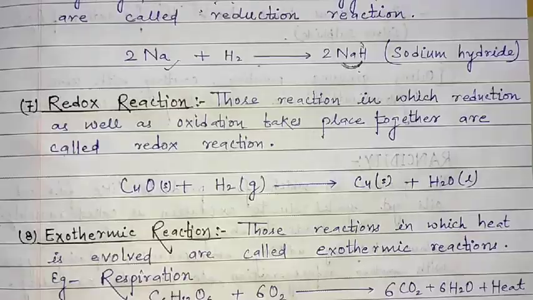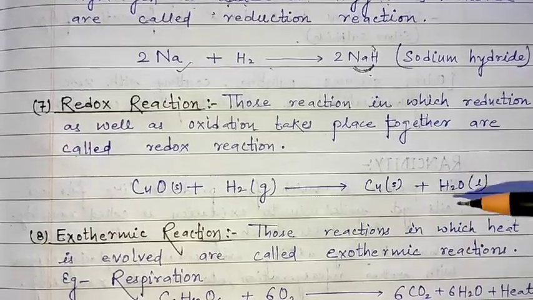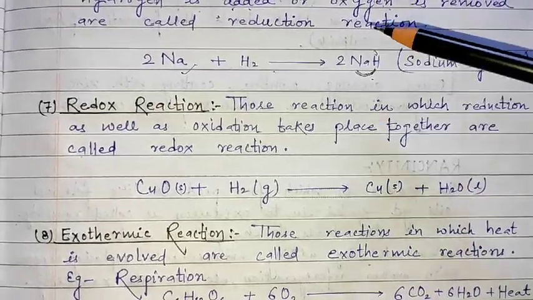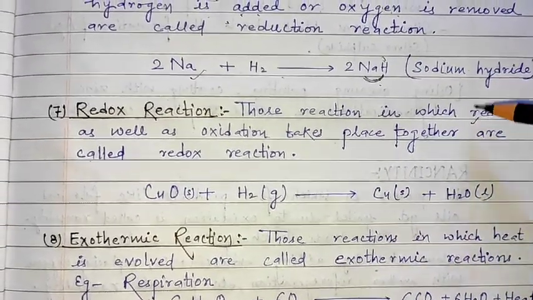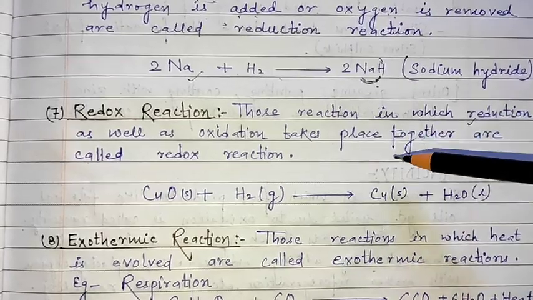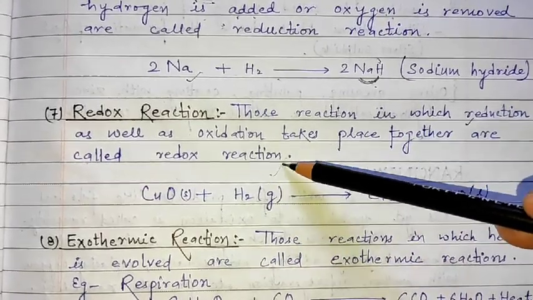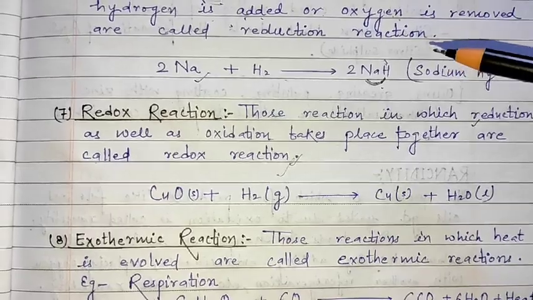Okay. Now next is our redox reaction, which is the father and mother of oxidation and reduction reactions. That means oxidation as well as reduction take place together in a reaction, which is called a redox reaction.